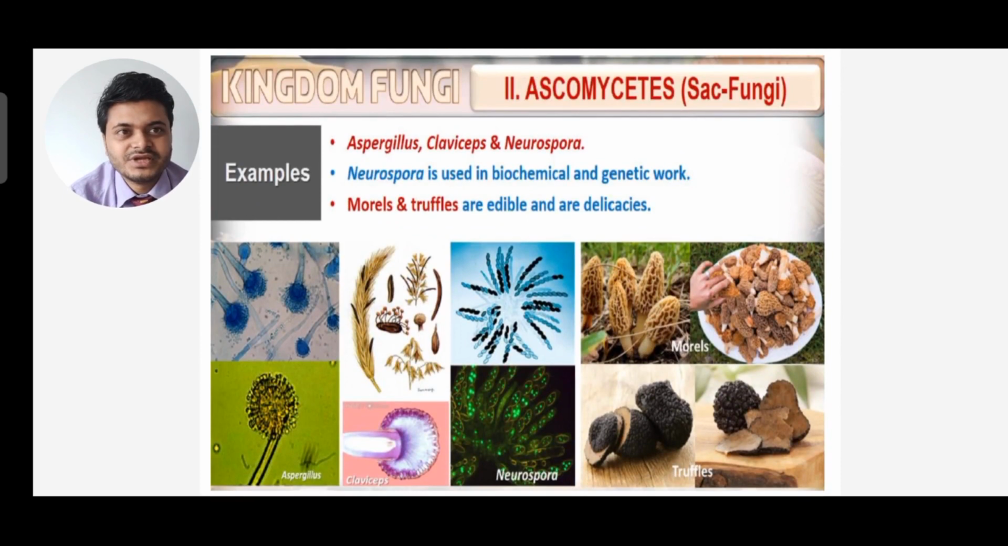So examples of Ascomycetes, the sac fungi, are Aspergillus, Claviceps, Neurospora. Neurospora is used in biochemical and genetic work, and morels and truffles are edible delicacies. So Neurospora is very important. It is used in biochemical and genetic work. You can see the diagrams given: Aspergillus, Claviceps, Neurospora, morels and truffles.